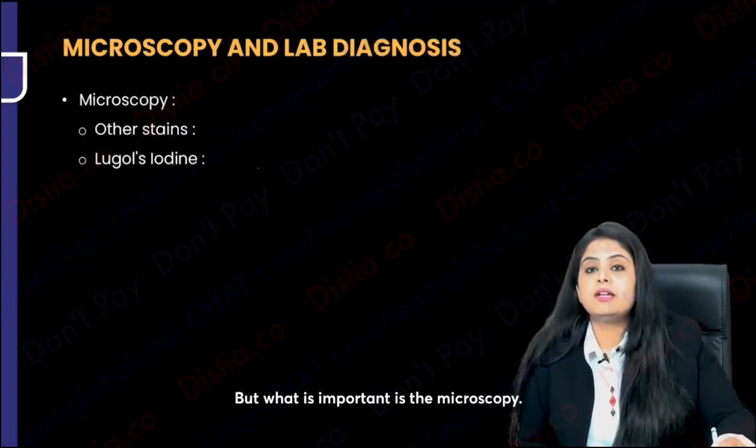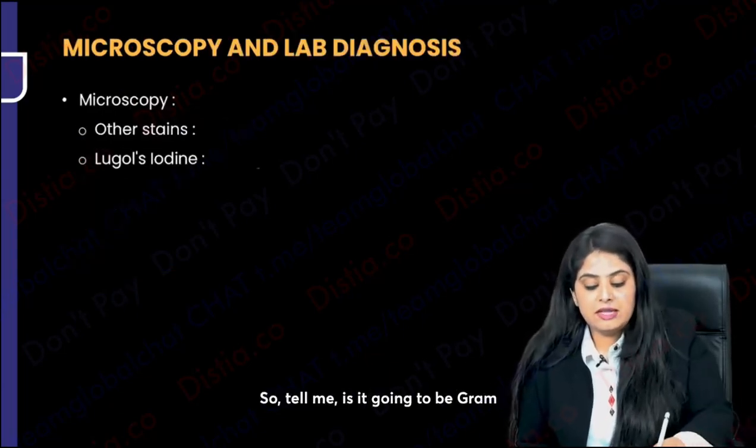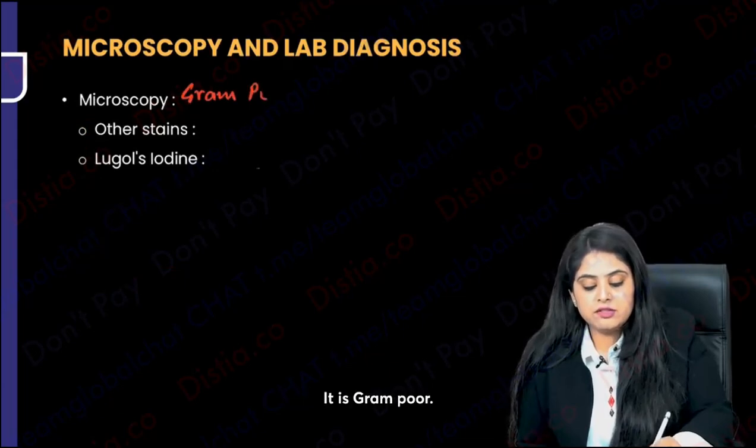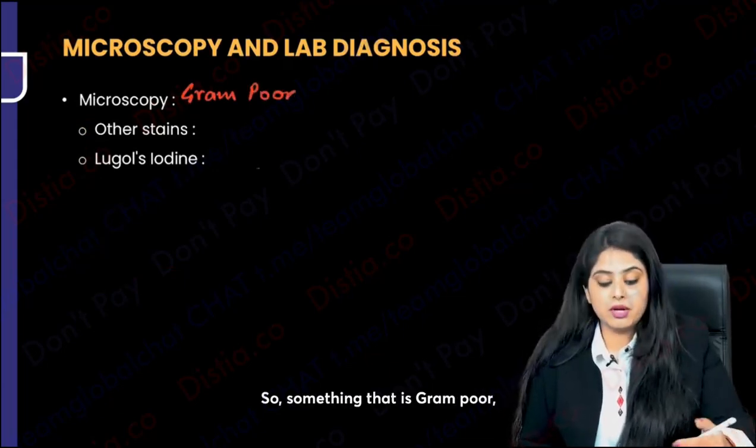But what is important is the microscopy. So tell me, is gram staining going to be of any use? Of course not. It is gram poor. So something that is gram poor, what am I going to do?